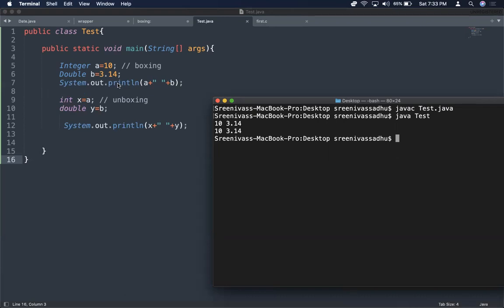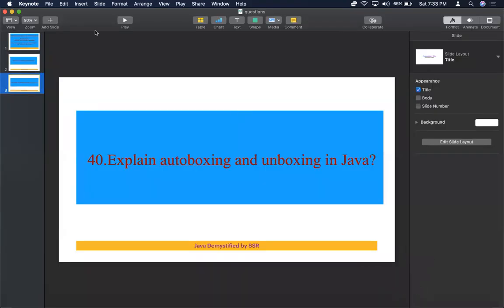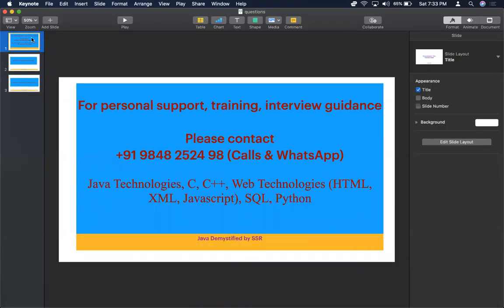Boxing and unboxing will happen automatically, so we can say auto boxing and auto unboxing as well. Hope you have understood auto boxing and unboxing. They are very simple. As a summary, the process of converting a primitive value to a wrapper object is boxing, and the reverse of it is unboxing. That's it. Hope you have understood.